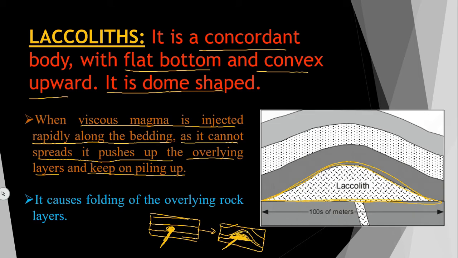Due to that, there will be formation of a dome-like igneous intrusion body. This dome-shaped igneous intrusion body is called a laccolith. The length of this may go up to hundreds of meters, and it will cause folding obviously, because this is straight and after intruding it is getting folded. So, folds will occur.